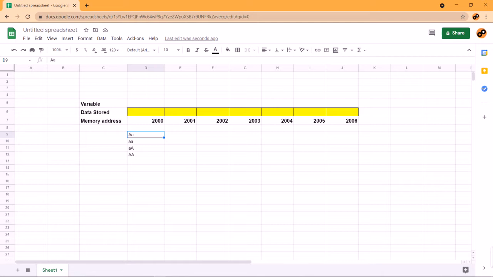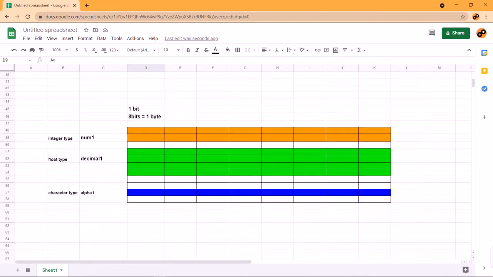Now let's see what a data type is. A data type specifies the type of data that a variable can store. After declaring the variable, we should tell the computer how many bits of data are going to be stored and what type of data is getting stored. There are many data types which we will be looking into in our further videos. For now, let's look at the basic data types, that is integer, float and character.